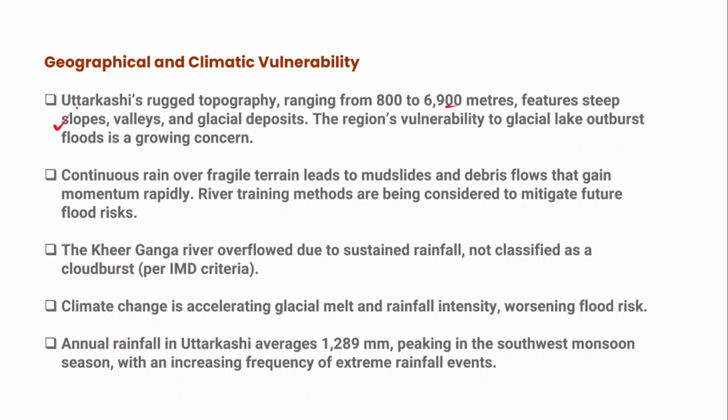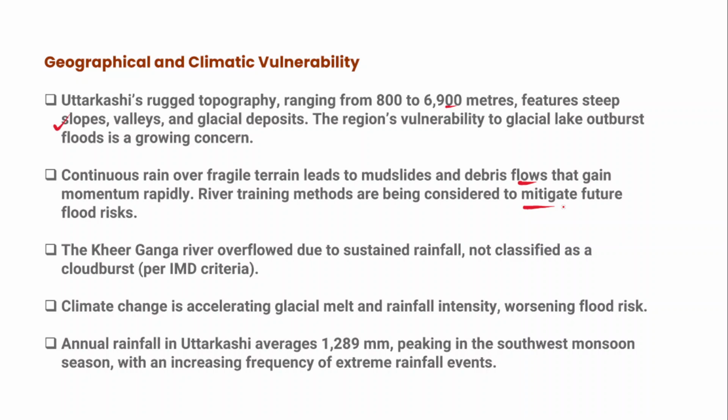The continuous rain over the fragile terrain further leads to mudslides and even debris flows, and they could gain more and more momentum rapidly. In fact, river training methods are being considered to mitigate future flood risks as well. And another river, the Kir Ganga river, overflowed due to sustained rainfall over a very small area, and in fact it is not classified as a cloudburst as per the IMD criteria.